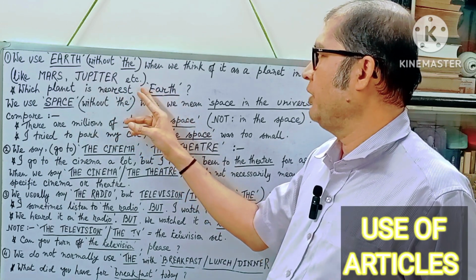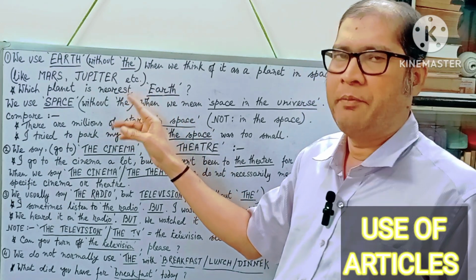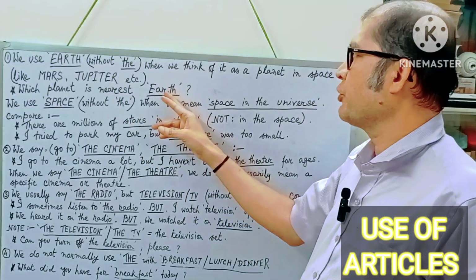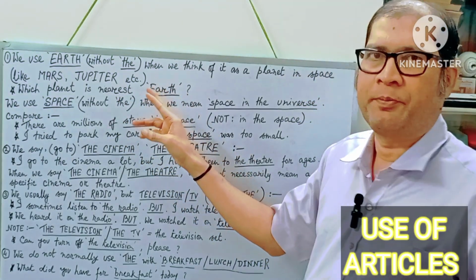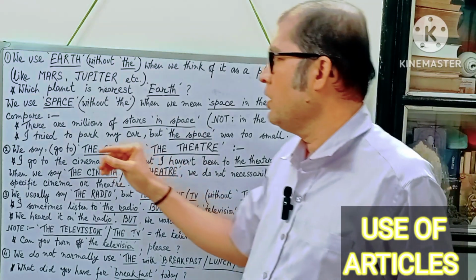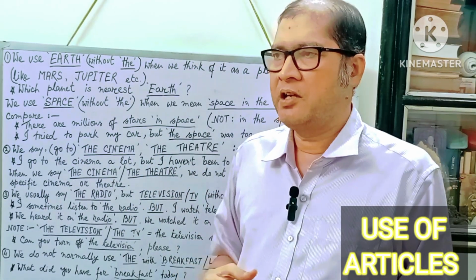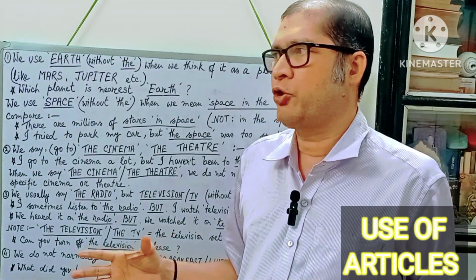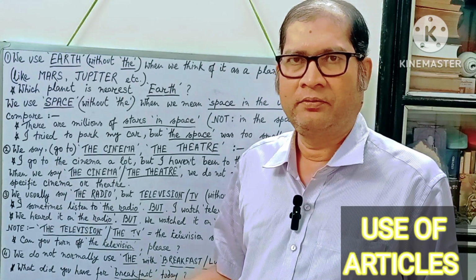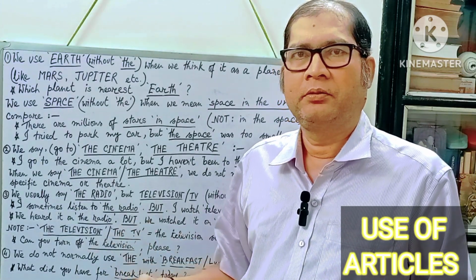Here you see before Earth, we are not using any article at all. That means here Earth refers to a planet in space. But if you say there are so many nations on this earth, on the earth, that means in the world.